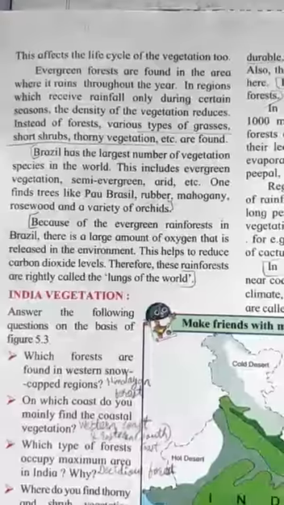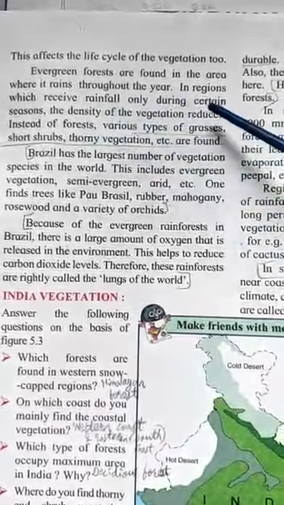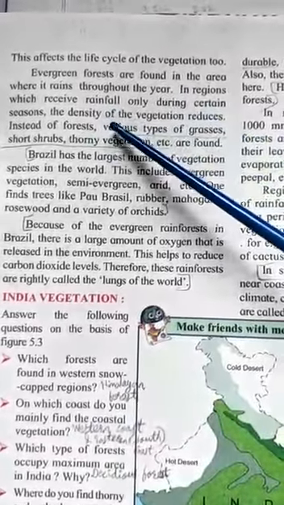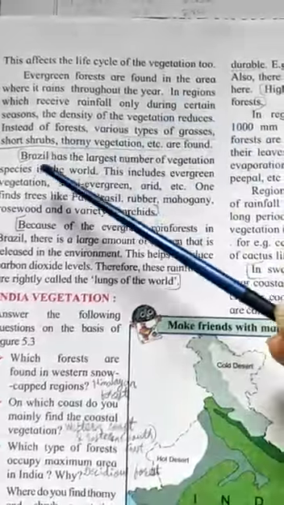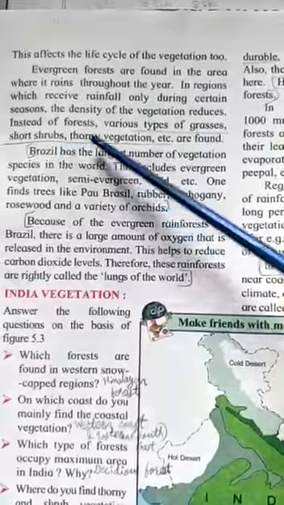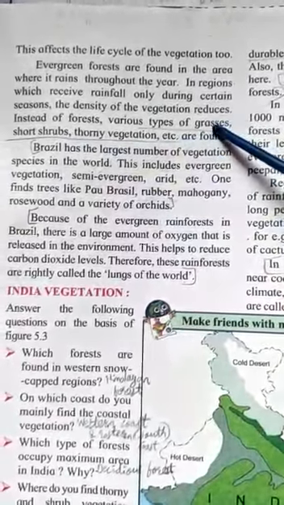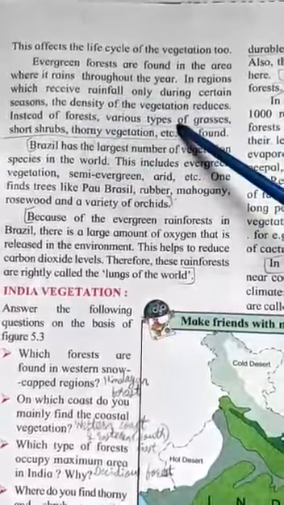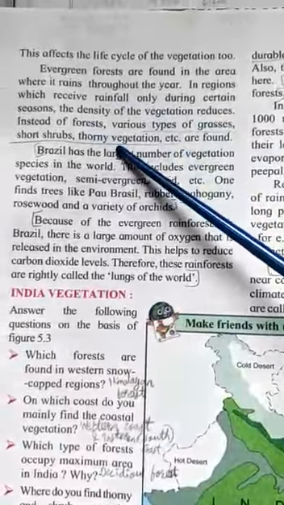Now in regions which receive rainfall only during certain seasons, the vegetation will reduce because there is no water. Then instead of forest, various types of grasses, short shrubs, thorny vegetation etc. are found in this region where the rainfall reduces or is only observed in certain seasons.